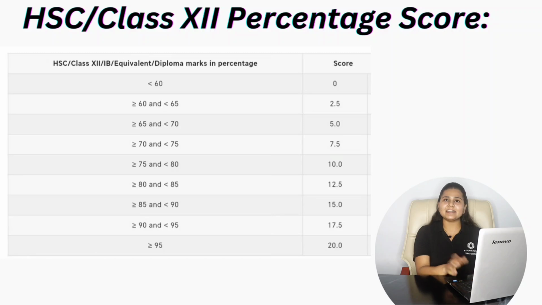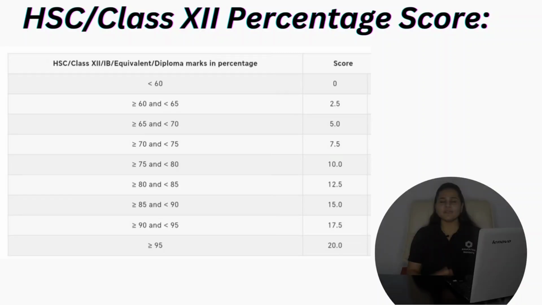If we consider the rating score for class 12, if your percentage is above 95, there are 20 points. If it ranges between 90 to 95, there are 17.5. If it ranges between 85 to 90, there are 15. In a similar way, you can see your range of marks here and calculate your rating score for class 12.